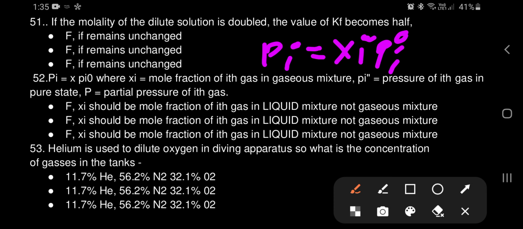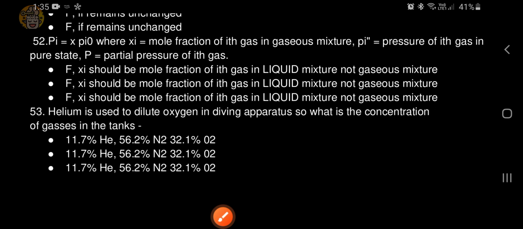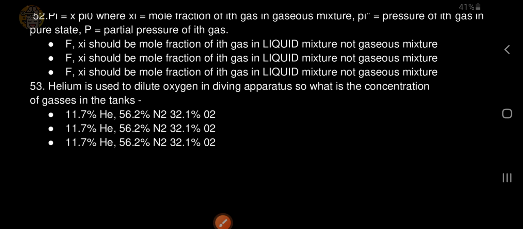Helium is used to dilute oxygen in diving apparatus. What is the concentration of gases in the tanks? 11.7% helium, 56.2% nitrogen, 32.1% oxygen.